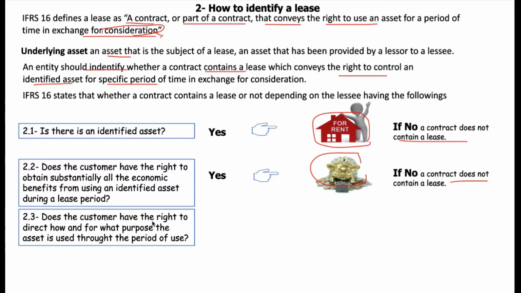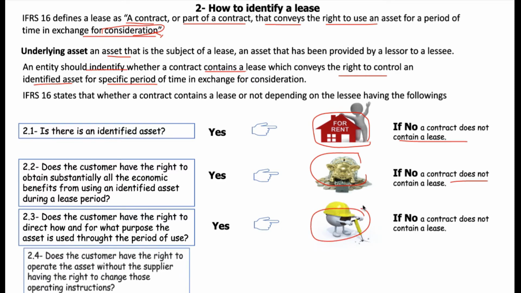Number three: does the customer have the right to direct how and for what purpose the asset is used throughout the period of use? If the lessee has full control and directs for which purpose the underlying asset is to be used, in this case the lessee has the lease contract and should consider it a lease contract.